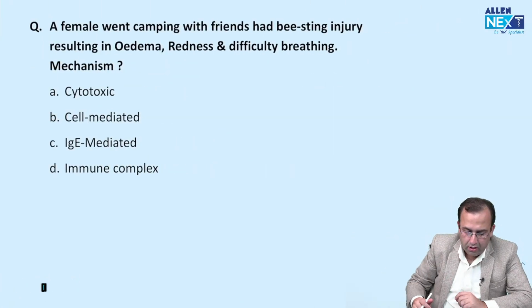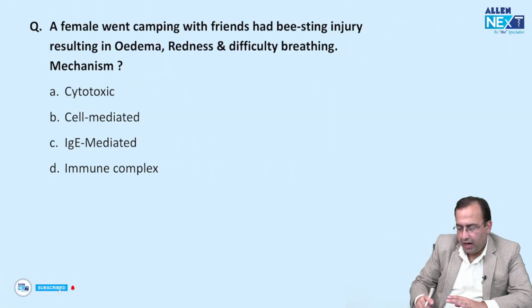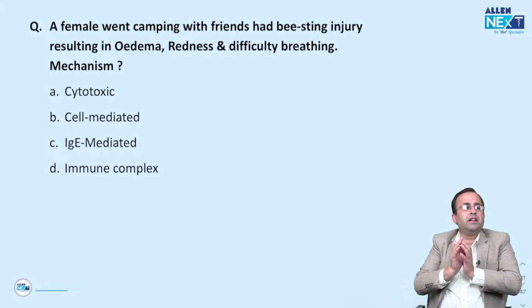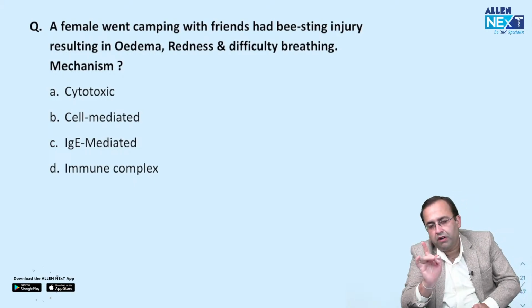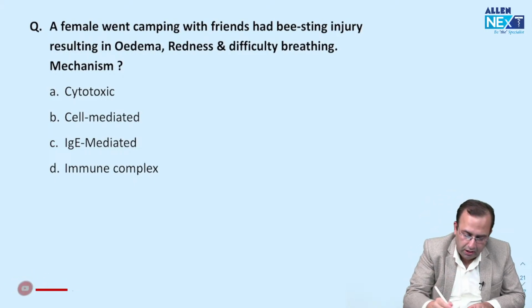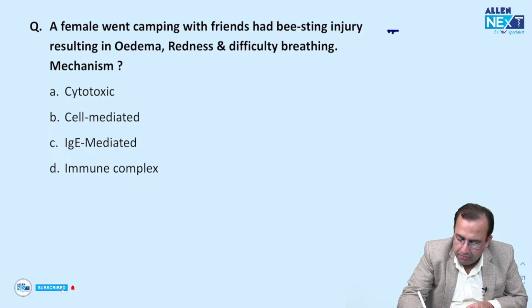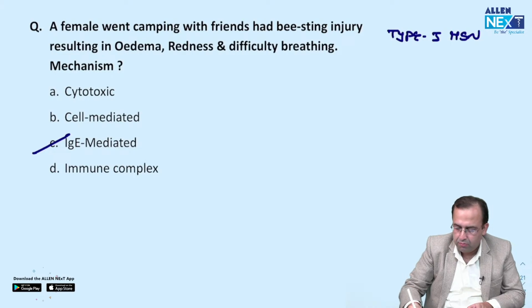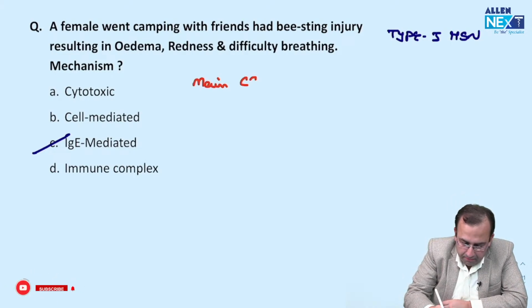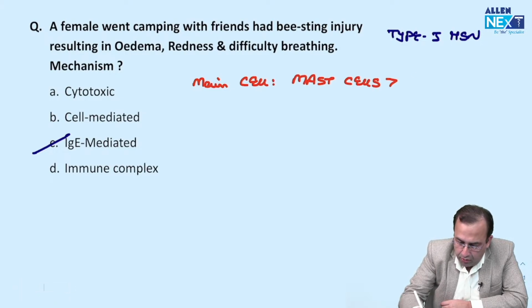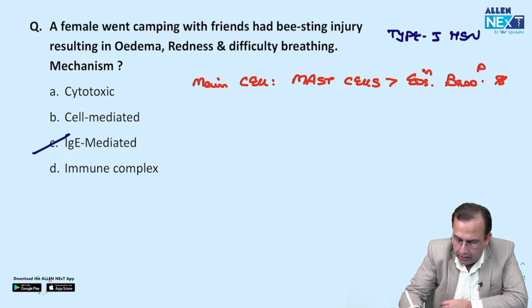Next. A female went camping and had a bee sting injury. A favorite examiner question. In the previous 4 papers, you got one question each from type 1 hypersensitivity. Bee sting injury resulting in edema, redness and difficulty breathing. This is type 1 hypersensitivity, an IgE mediated response. Which is the main cell of type 1 hypersensitivity? Mast cells, followed by eosinophils, basophils and T cells.